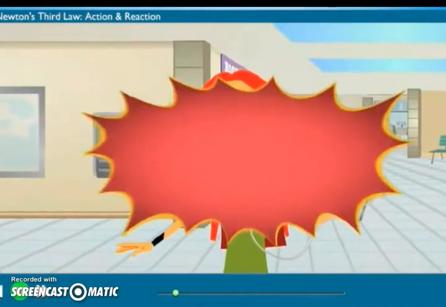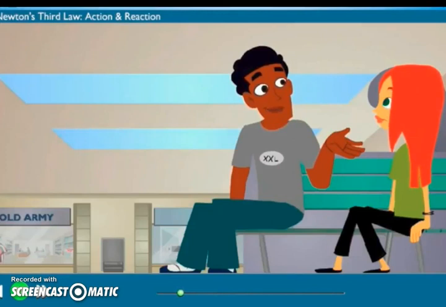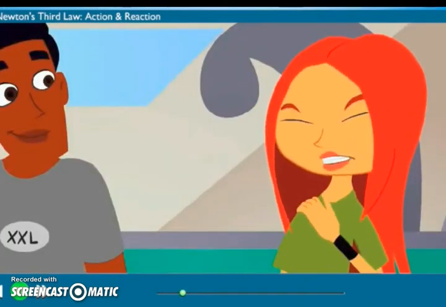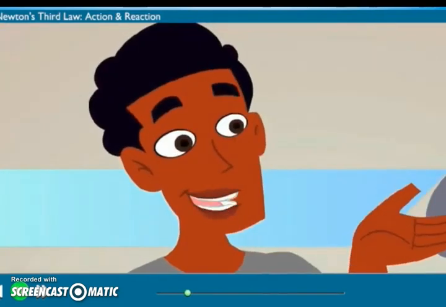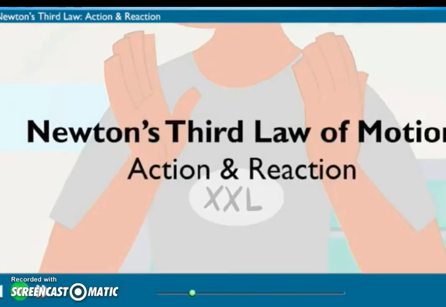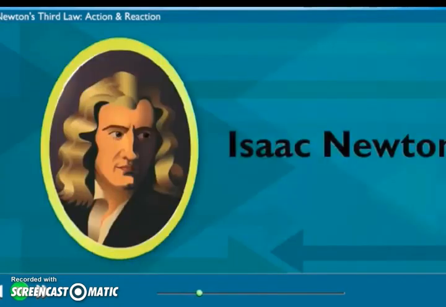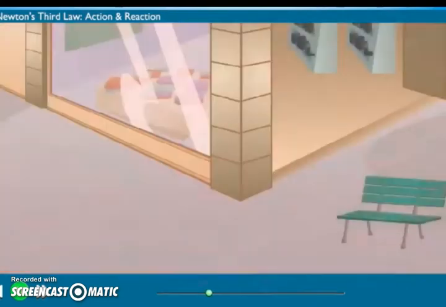Zoe, watch out! Ouch! Hey, are you okay? Yeah. Oh, hard bench. I guess I wasn't looking. Now that's what I call action and reaction. Action and what? Action and reaction. It's Newton's third law of motion. What? You know Isaac Newton, the gravity guy? He realized that for every action there's an equal and opposite reaction. Like, if I run into you, you run into me at the same time? Pretty much, but there's more to it.